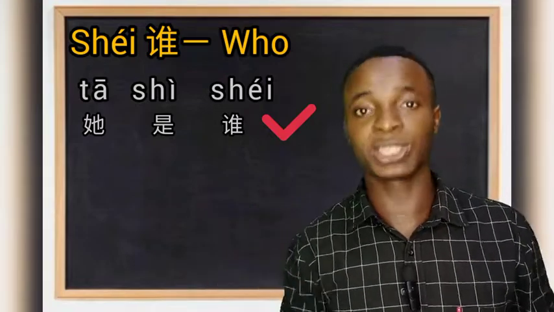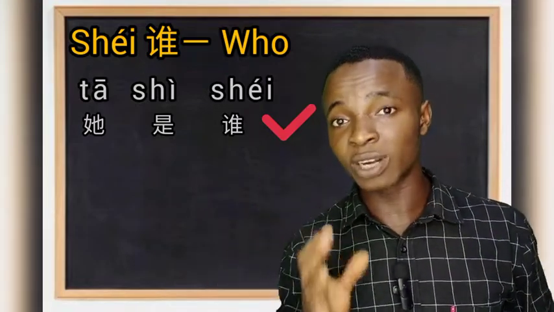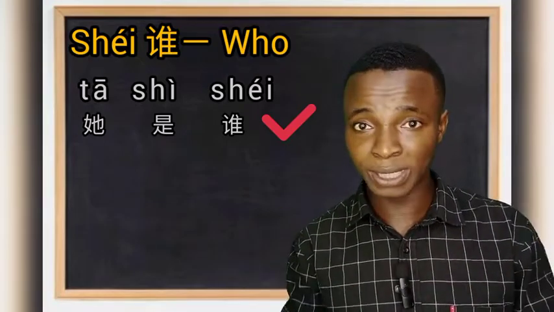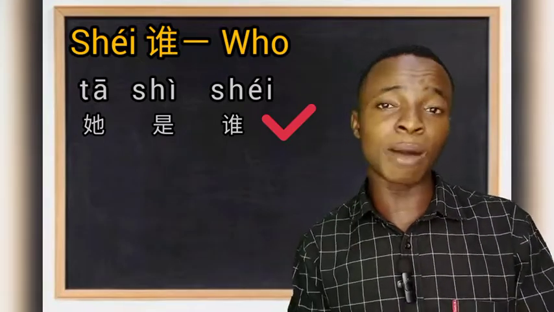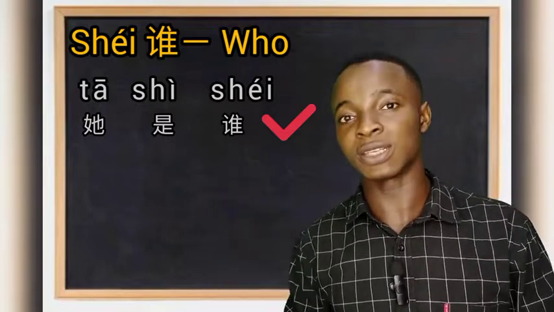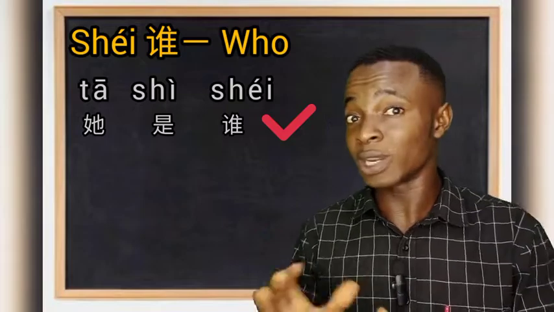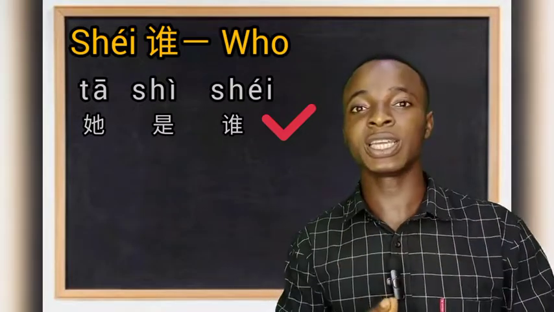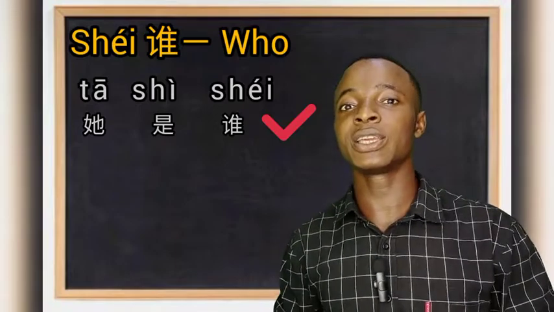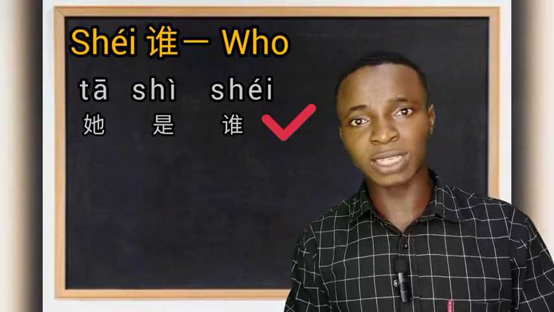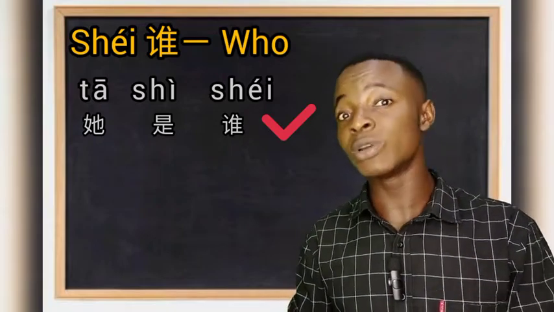So I usually suggest, when asking questions in Chinese language, to avoid mistakes, it's far better that you put the question words at the end of each sentence. So we don't say 谁是她, we can simply say 她是谁? Literally meaning she is who. But in original translation, it simply means who is she.